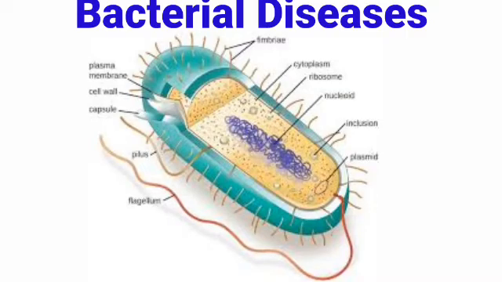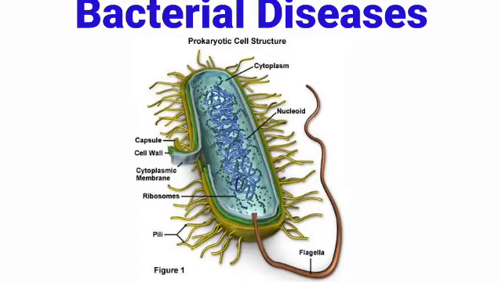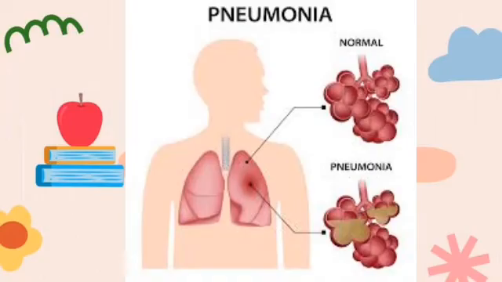Now let's take a look at bacterial diseases. Bacterial diseases are those diseases that are caused by bacteria. We have a wide range of diseases that are caused by bacteria. And some of the examples are pneumonia. Pneumonia is a disease caused by bacteria.